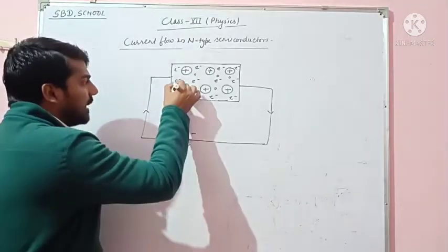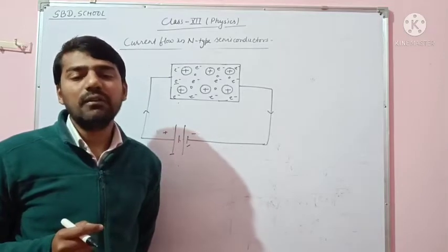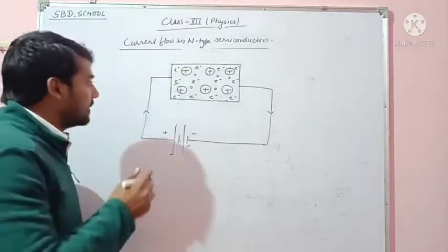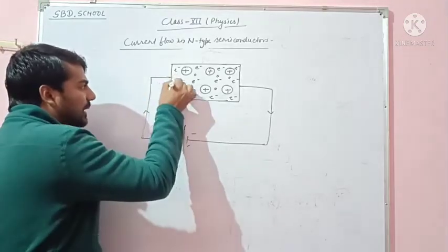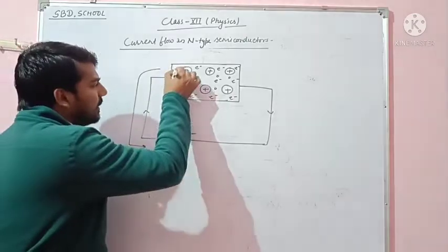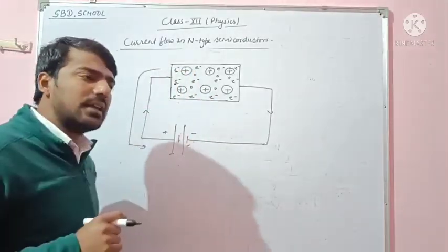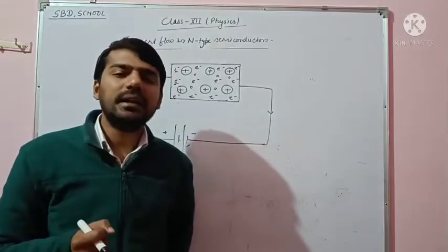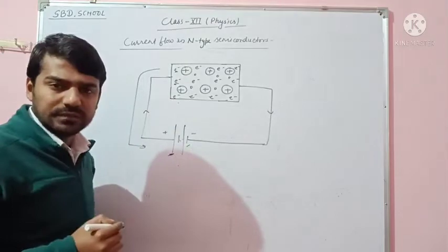So the electrons, which have negative charge, because electrons always have negative charge, come to the positive terminal in this direction, and when negative charge comes to positive charge, both combine with each other and the charge is diffused.